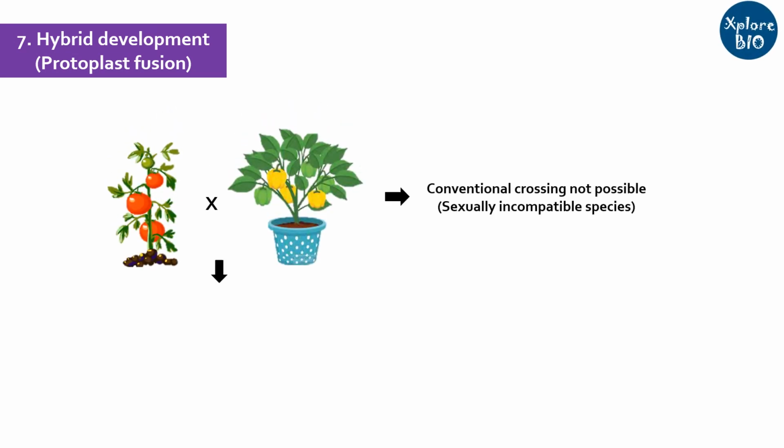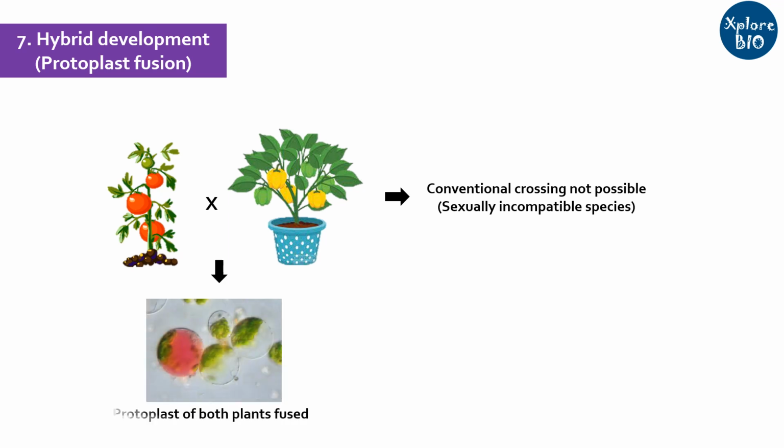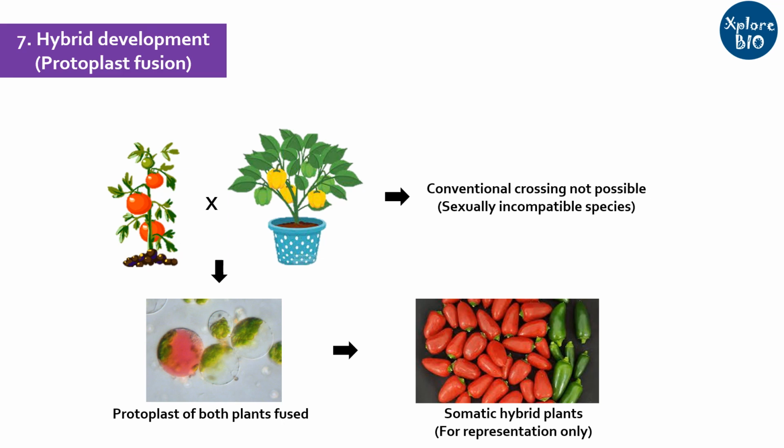Generating somatic hybrids. Plants that cannot breed or cross naturally can be made to cross and generate hybrids with the help of protoplast fusion using tissue culture. In this way, you can create plants with new genomes or genetic makeup and desirable characters.